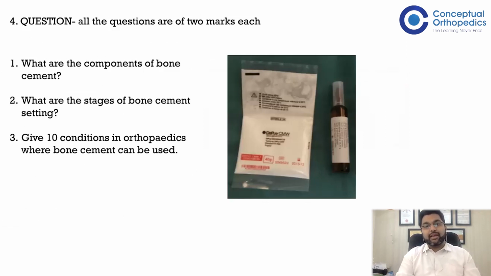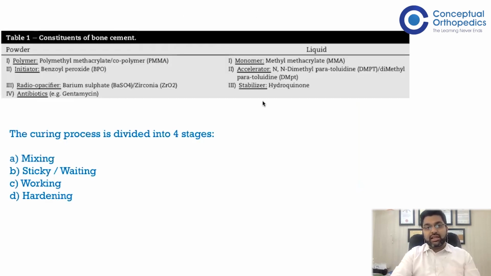Next question is, what are the components of bone cement? What are the stages of bone cement in the curing process? And give 10 conditions of use of bone cement in orthopedics. So in this case, this table should be memorized by heart by all of you, that bone cement is in two different components, the powder form and the liquid form.